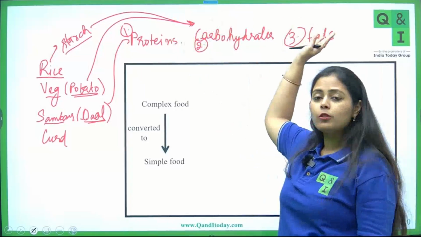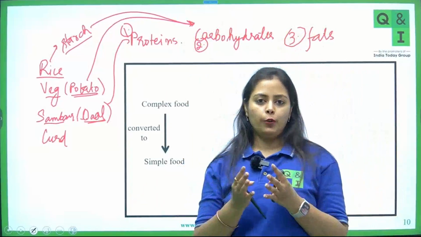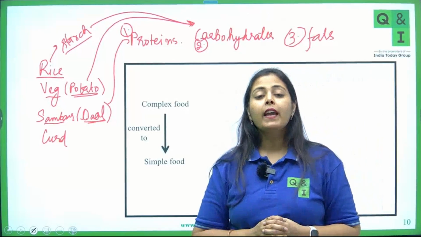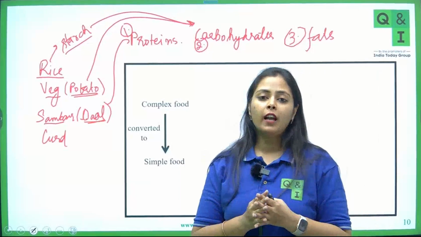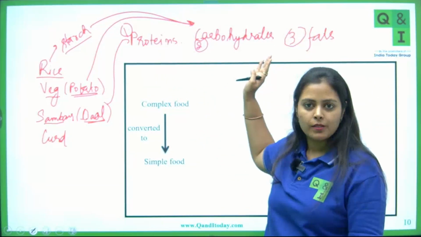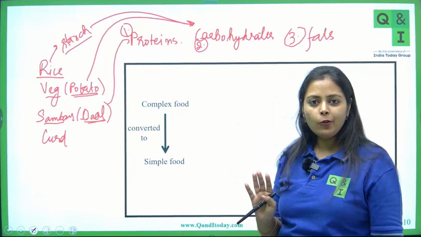Now see, when I'm writing these three components, it is not necessary that rice only contains carbohydrates. Rice can also contain fats. Our diet is a mixture of all of the nutrients. There are several nutrients present in one food type as well. So overall, these ingredients are present in our lunch or in our food, and our body has to digest these. Okay, clear till now?